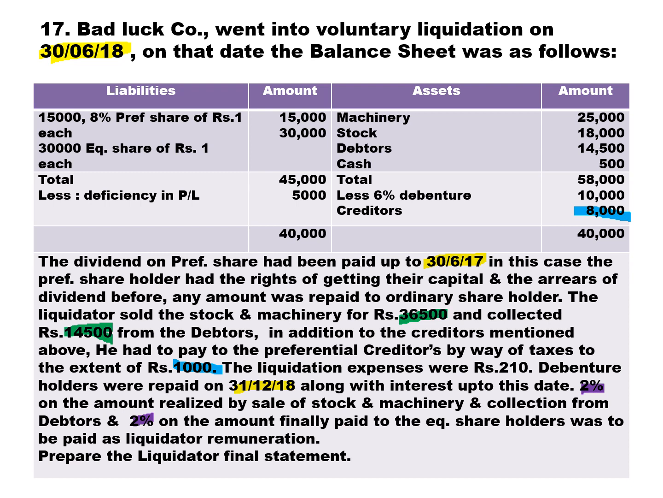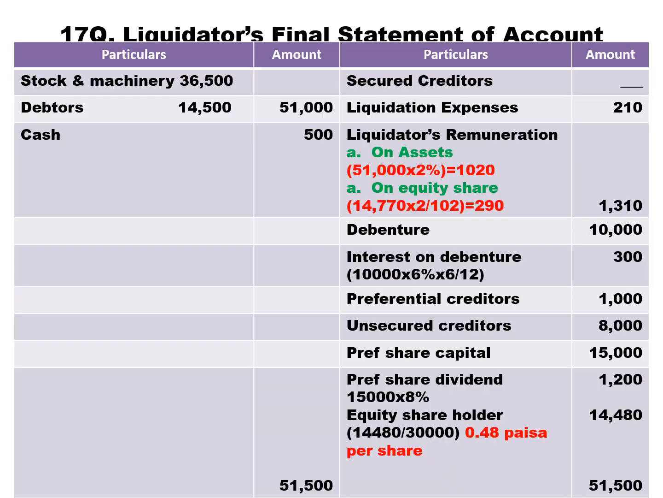Prepare liquidator final statement of accounts. Let us look into the question, the solution for this. So receipt side, you have stock and machinery realized 36,500, debtor realized 14,500, and the total cash you get 500. Total receipts will be 51,500. What are the order of payments? Payments ಯಾವ ಆಧಾರದ ಮೇಲೆ ಕೊಡಬೇಕು?